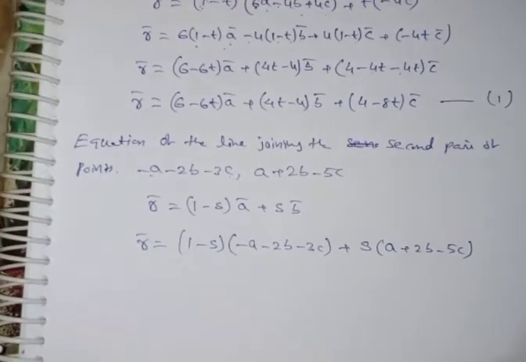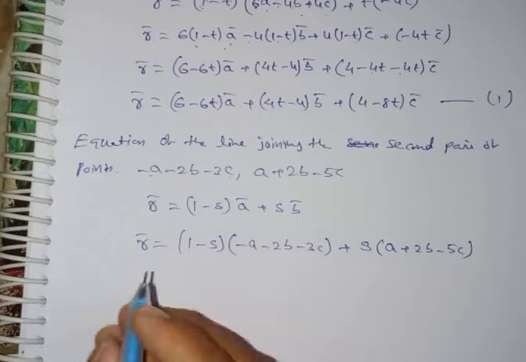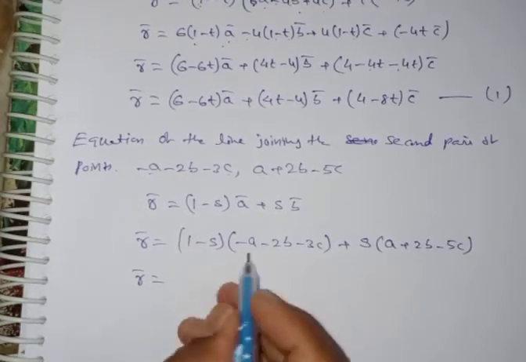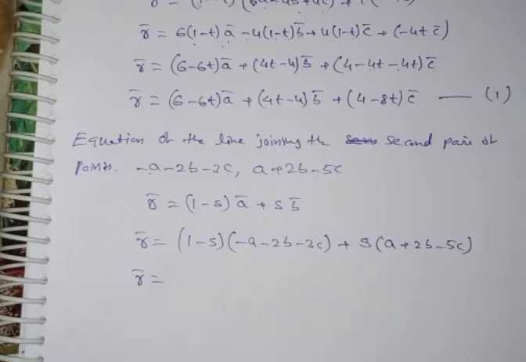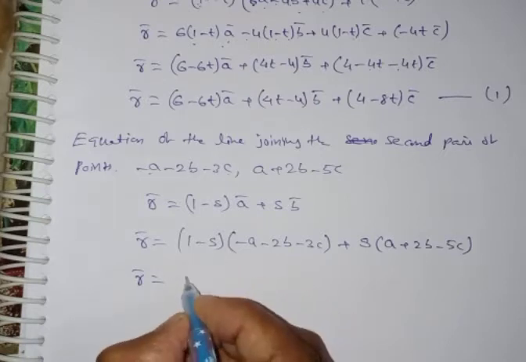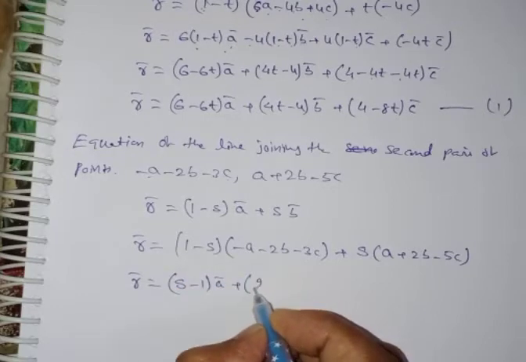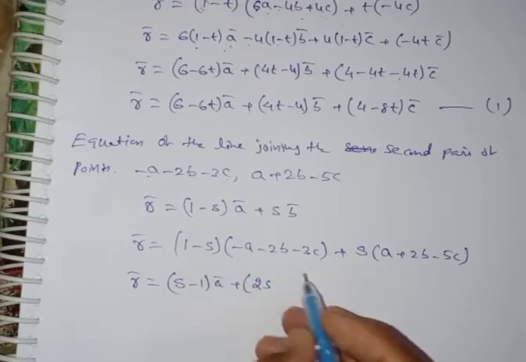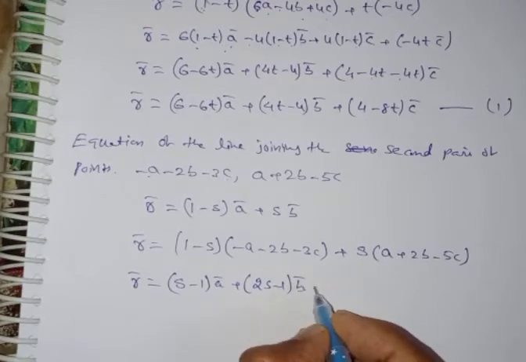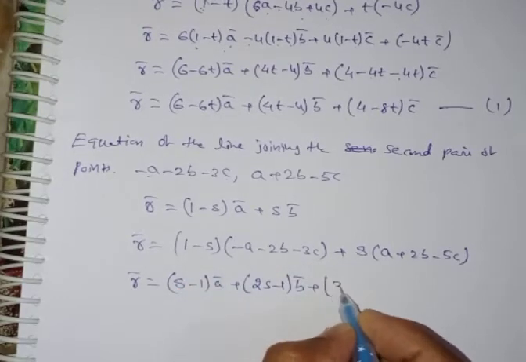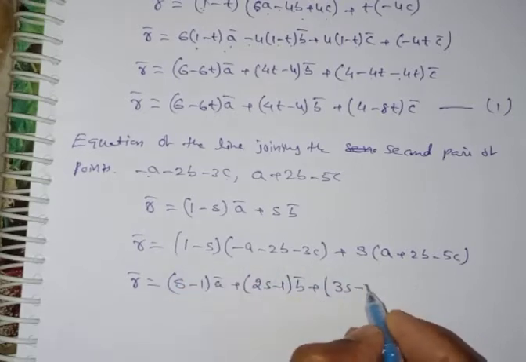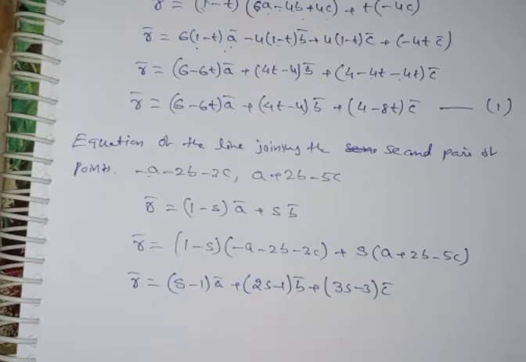Okay, clear? You can simplify and you get the second equation in the same form of a, b, c. Then multiply first: r bar is equal to, multiplying with minus of minus 1, I can write s minus 1 a bar plus 2s minus 2 b bar, and 3s minus 3 into c bar. This clear? Once again listen.